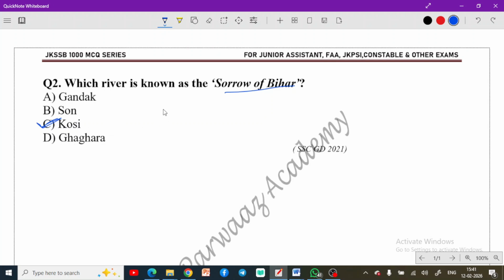But what are the other facts that you can remember from this? This is also asked in SSC as well. So other facts are Gandak, Son, and Gagra, as well as Kosi. These all are tributaries of River Ganga. So remember this. River Ganga has left bank tributaries as well as right bank tributaries.